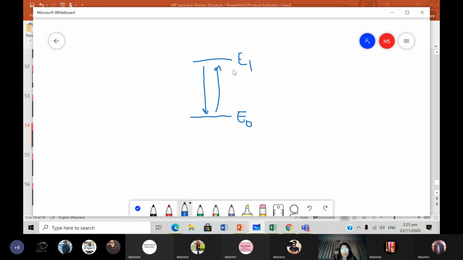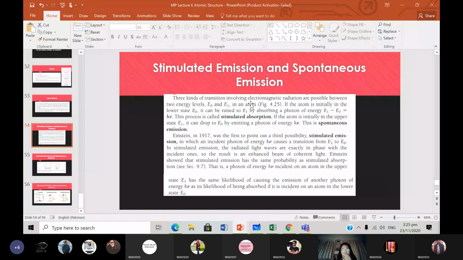Because E1 has a higher energy. So what would that be? Now, if the atom is initially in the lower state, it can be raised to E1 by absorbing a photon of energy E1 minus E0, which is equal to hf. This process is called stimulated absorption.